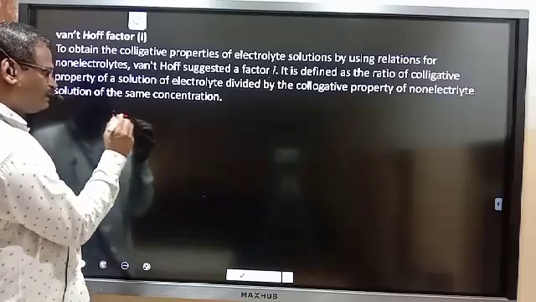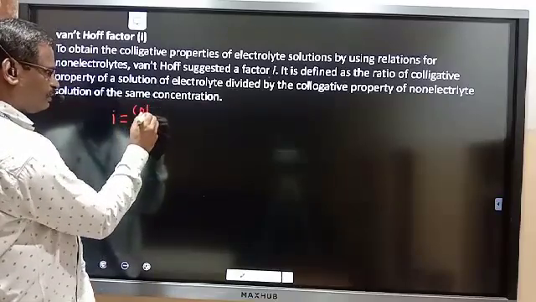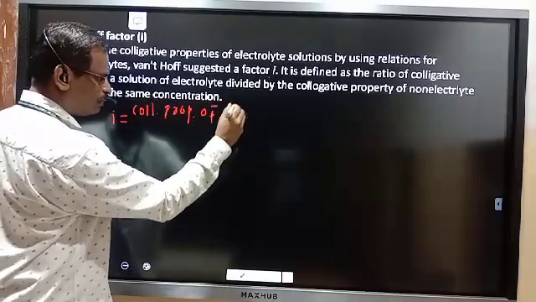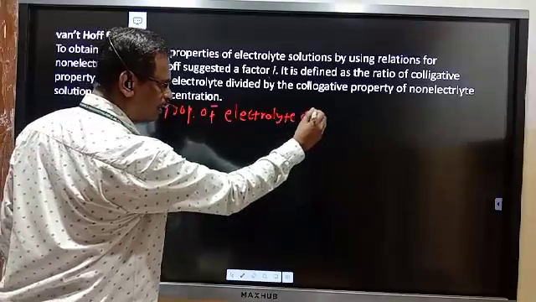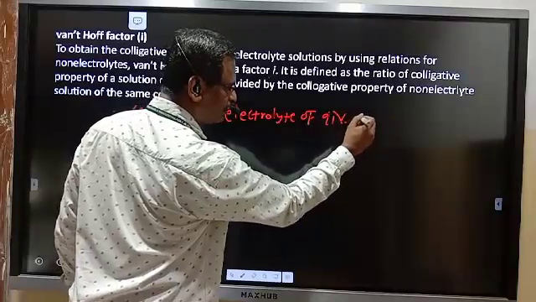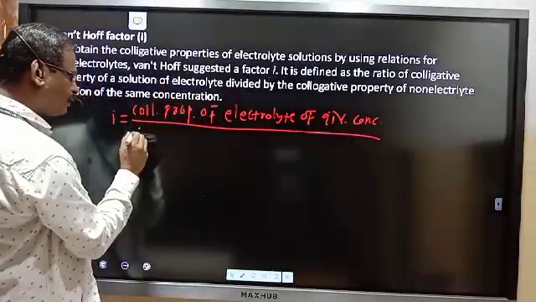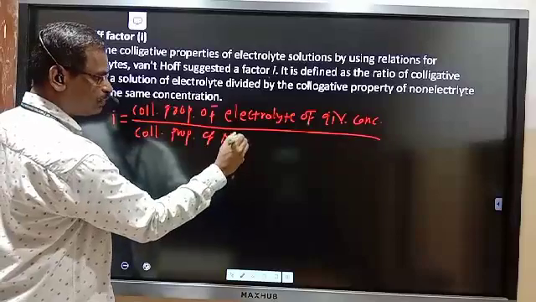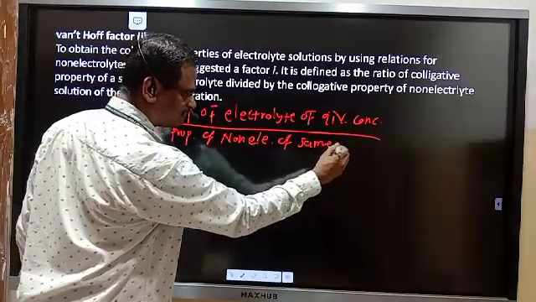So i is the ratio of the colligative property of an electrolyte of certain given concentration to the colligative property of a non-electrolyte of the same concentration.